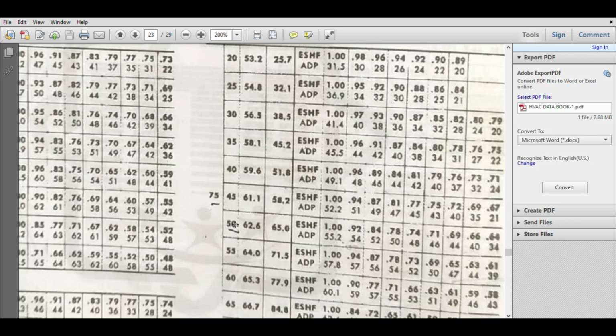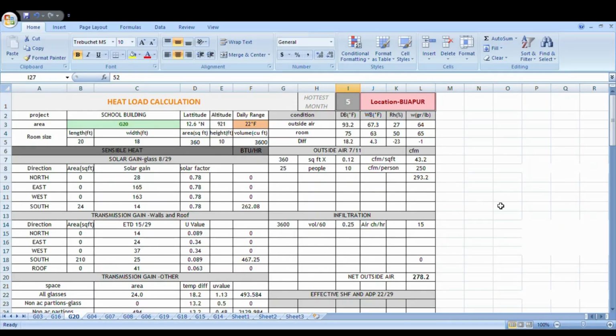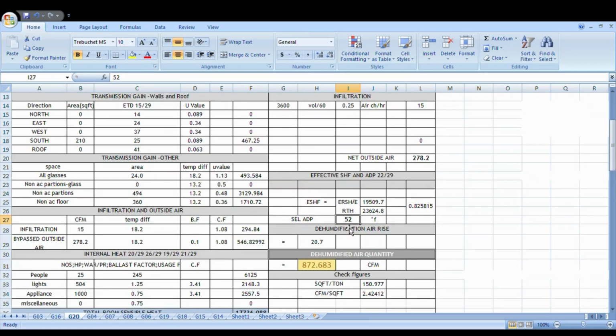We have to check this, and our effective sensible heat factor is 0.82. We have to check here. So here 0.78 is there, 0.84 is there, so 0.82 is not there. Okay, so we have to go for the higher value, means we have to take 0.84, which is 52. So we have to take 52 as the apparatus dew point. Okay, so our apparatus dew point is 52.